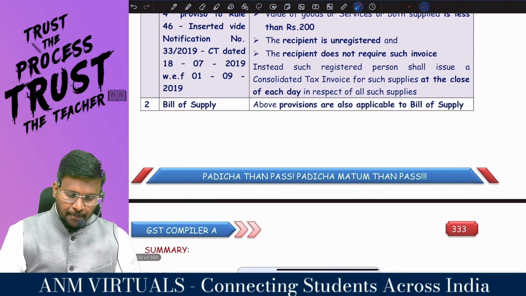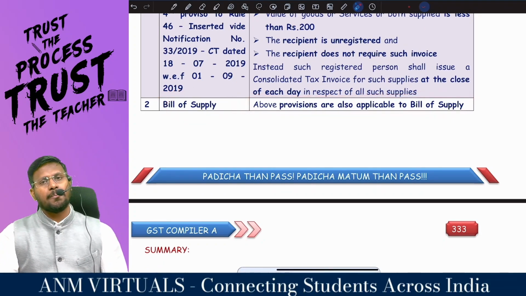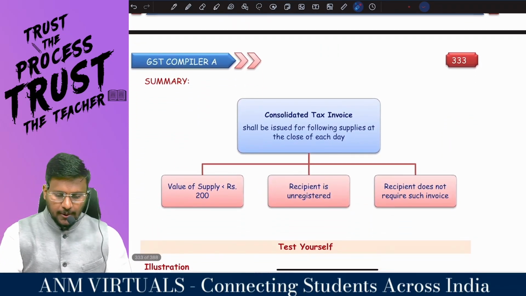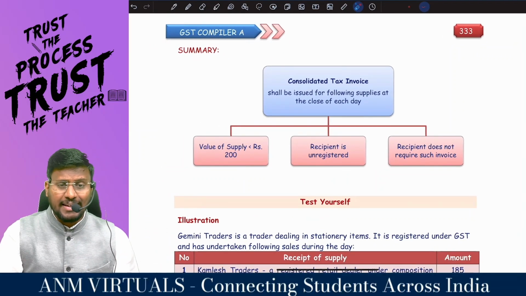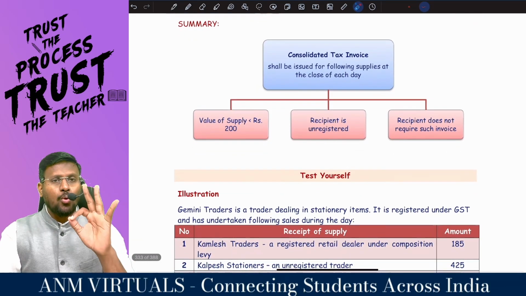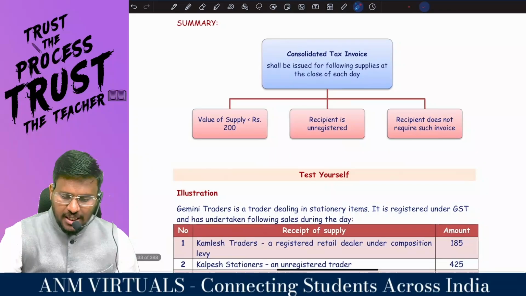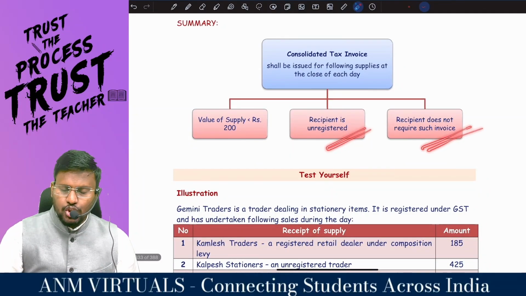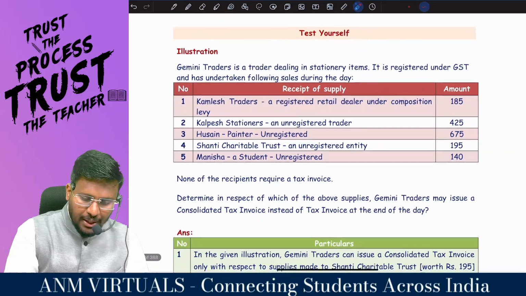Day-to-day basis. The above provisions are also applicable to bill of supply. So, summary for the consolidated tax invoice. A consolidated tax invoice shall be issued for the following supply at the close of the day if all conditions are satisfied: value of supply is less than 200, the recipient is unregistered, and the recipient does not require such an invoice. Comfortable? We have one question to apply.